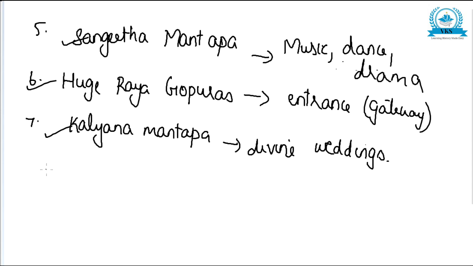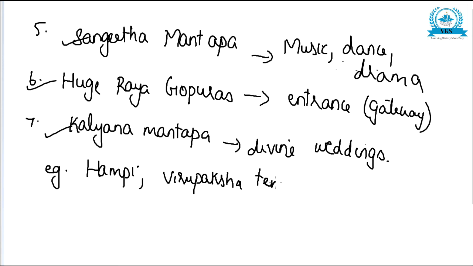Now let us see some examples of temples. The most important example is Hampi. Then we have Virupaksha temple, and Vittala Swami temple. There are so many temples. They are examples of monuments of Vijayanagara: Hampi, Virupaksha temple, Vittala Swami temple, Mahanavami Dibba. Like that, so many examples are there. So this was all the construction made in Vijayanagara style.